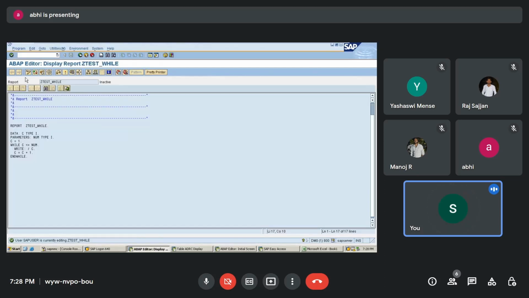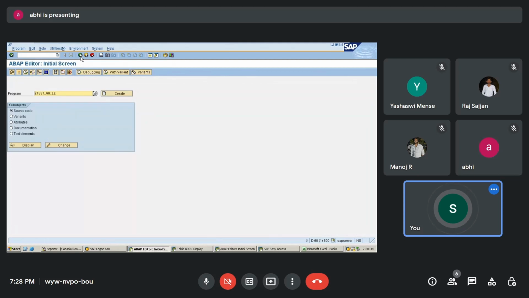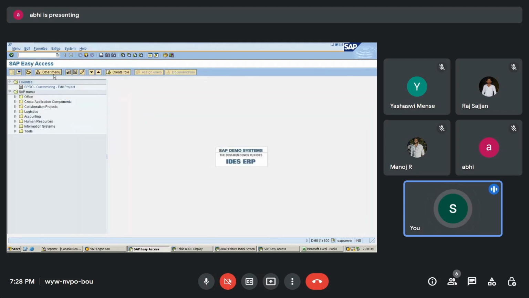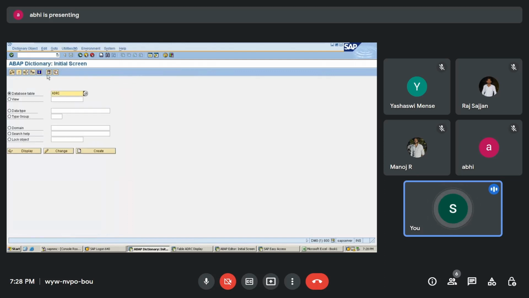I'll come out of this to the main screen and go to the SE11 transaction. SE11 is used to view the database tables. This is my data dictionary, and here I'll enter the database name as SYST and click on display.